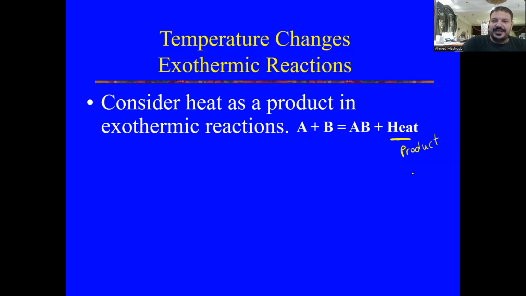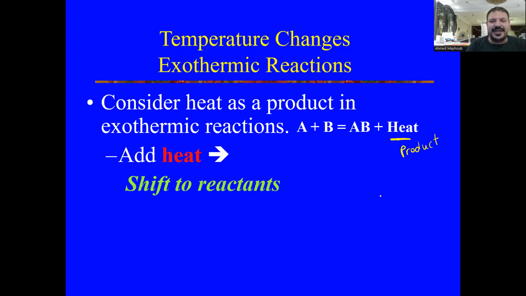So if we add heat to an exothermic reaction, it's like I'm giving back one of the products. Again, it's an exothermic reaction, it's releasing energy. So if I give energy back to this system, the system will move to the backward side.